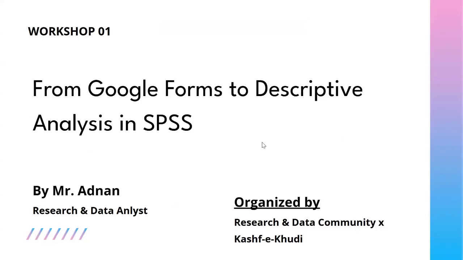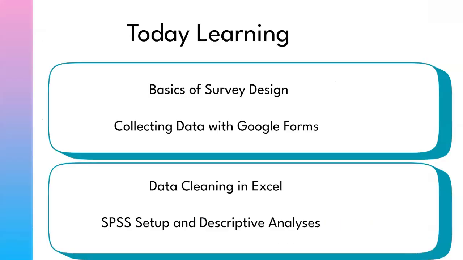Yes, it's visible. Okay, so basically, as the Miss already mentioned, we are going to see how we create or design a Google form, basically a survey. I must say, how we design a survey, and then through the survey collect our data, and after the collection of data we clean the data and then go to SPSS for our analysis. Today we will go through the simple analysis, like frequency statistics, that is the descriptive analysis in our case.